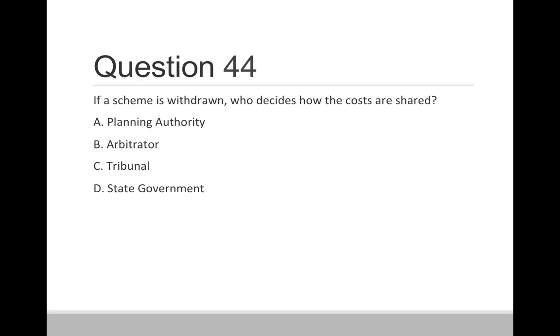Question 44. If a scheme is withdrawn, who decides how the costs are shared? Option A, planning authority. Option B, arbitrator. Option C, tribunal. And option D, state government. So correct answer is option D, state government. All the rights to sanction and withdraw the scheme remain with the state government only.